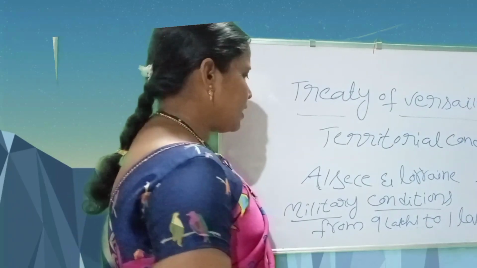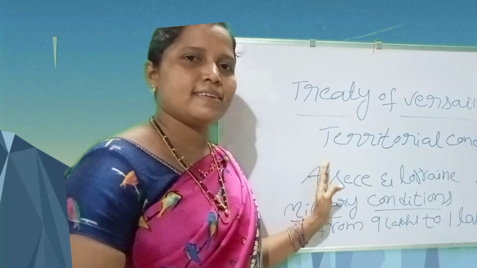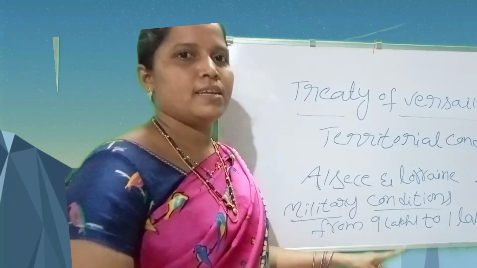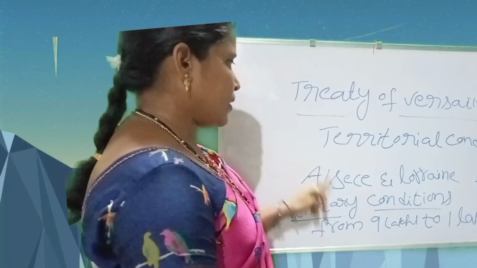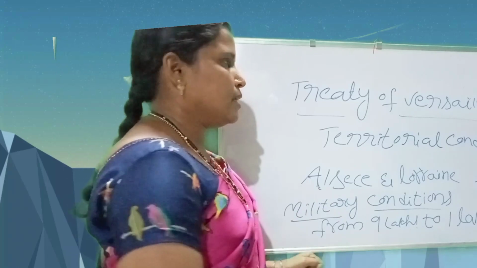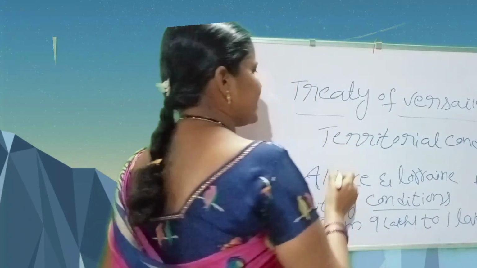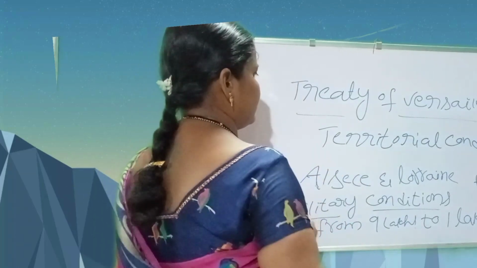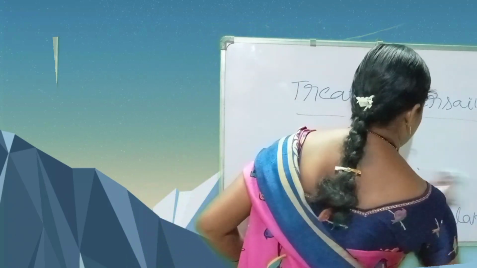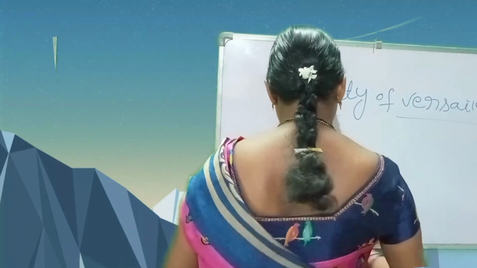Next, economic conditions. Victorious countries imposed a 6 billion pounds penalty on Germany. These are the harsh terms, harsh conditions on Germany. That's why the Treaty of Versailles humiliated Germany and the world countries. Humiliation means humiliated.